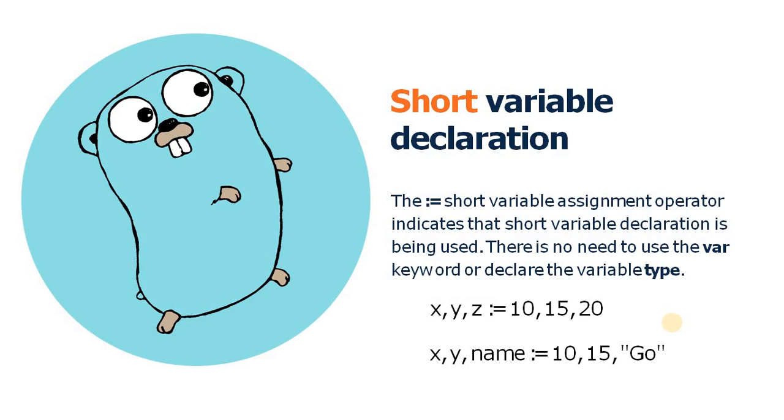So next is related to short variable declaration. If you want to declare a variable in short form, in this case we can omit both the var keyword as well as the data type of the variable. So here the type of the variable is automatically inferred by the compiler based on the assigned value, as we discussed in the last slide as well.